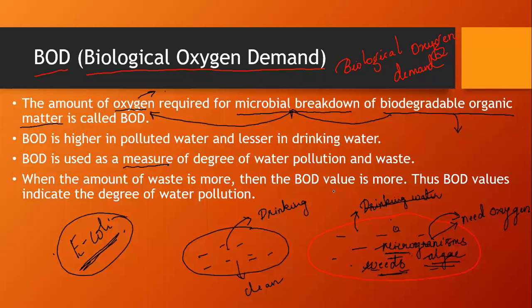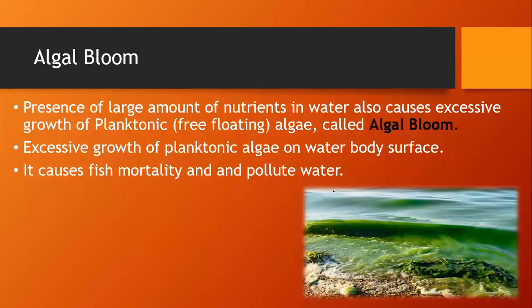BOD is used as a measure of the degree of water pollution and waste. When the amount of waste is more, the BOD value is more. Thus, the BOD value indicates the degree of water pollution. Water pollution can be indicated by the BOD value. This is about biological oxygen demand.